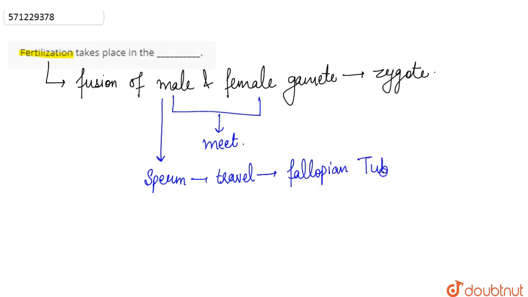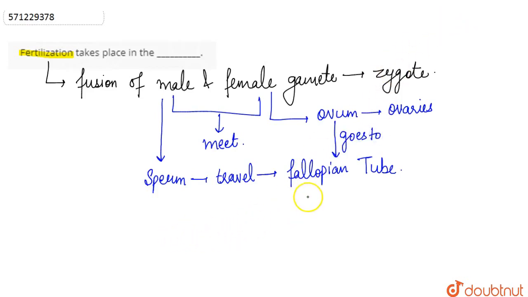Also, if we talk about the female gamete now, in case of the female gamete, what happens is that the female gamete, that is the ovum, is released from the ovaries by a process known as ovulation. So the ovum that is released from the ovaries goes to the fallopian tube, right?